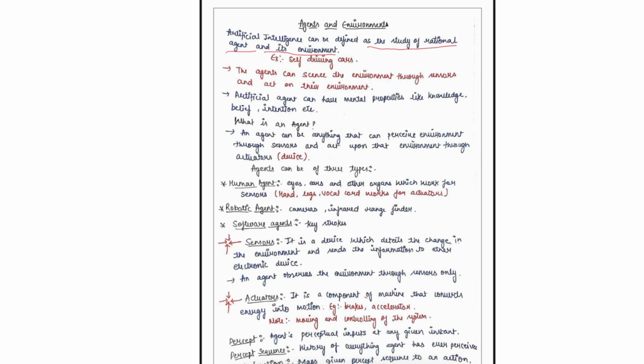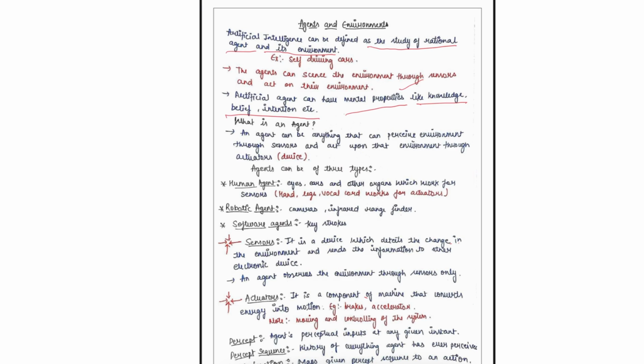So according to that, actions are taken. Agents can sense the environment through sensors and act on their environment. I've already told you, artificial intelligence can have mental properties like knowledge, belief, and intention, etc.